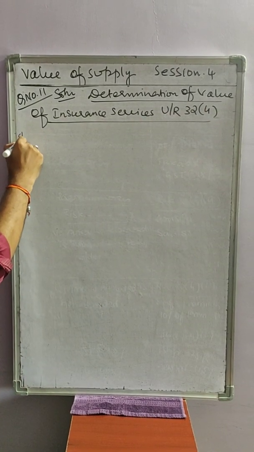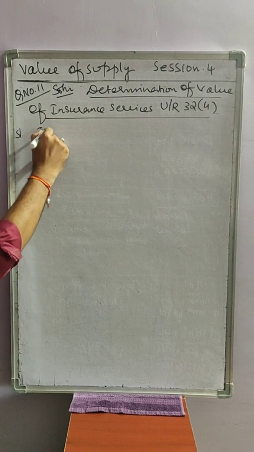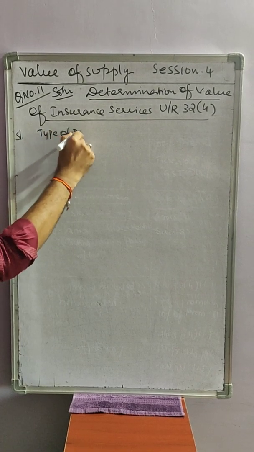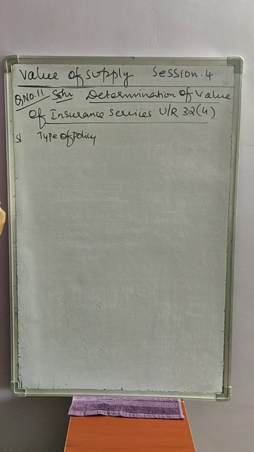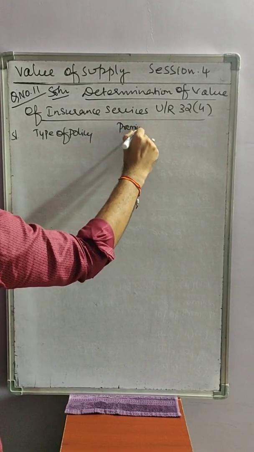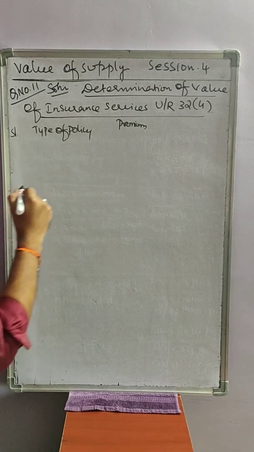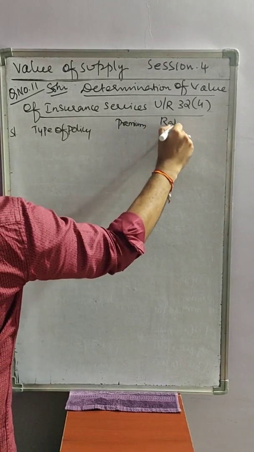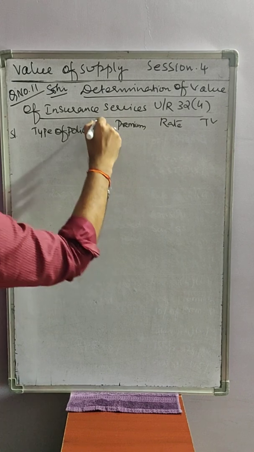So serial number, type of policy, premium collected, what is the rate, and taxable value.